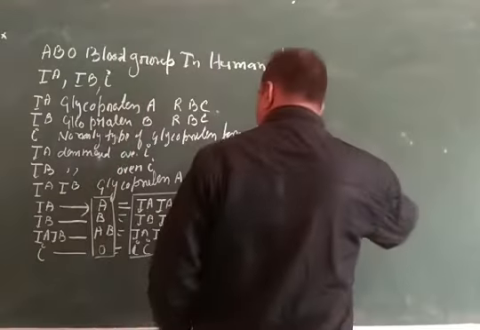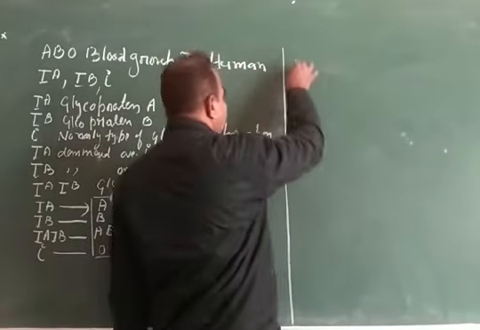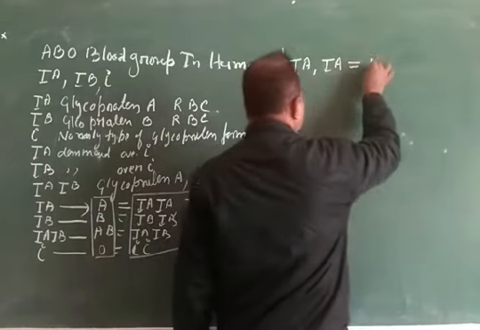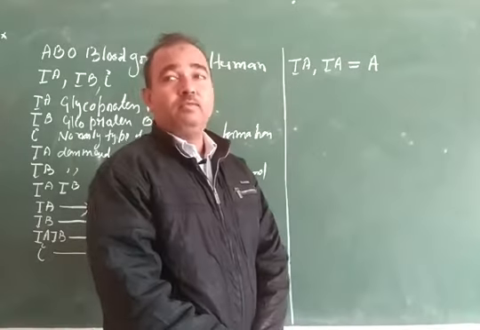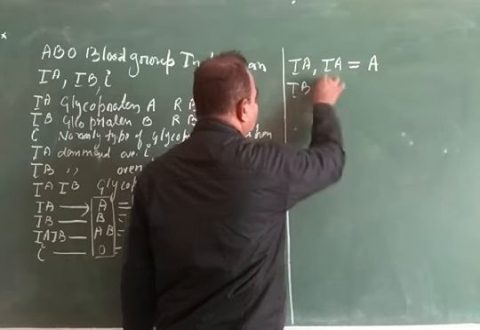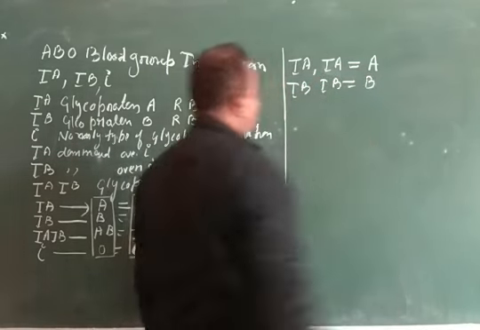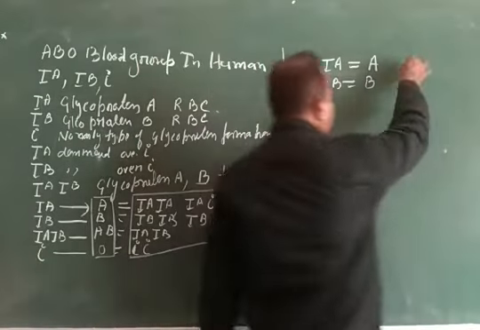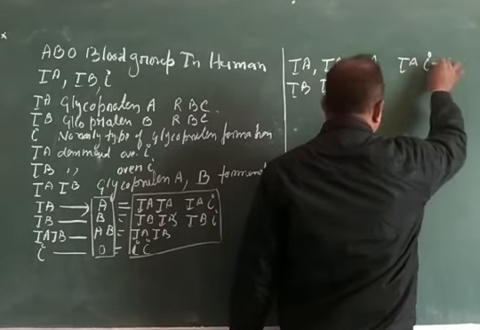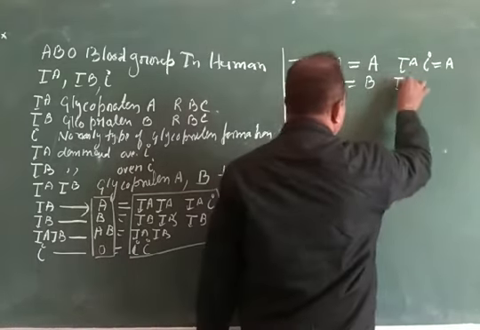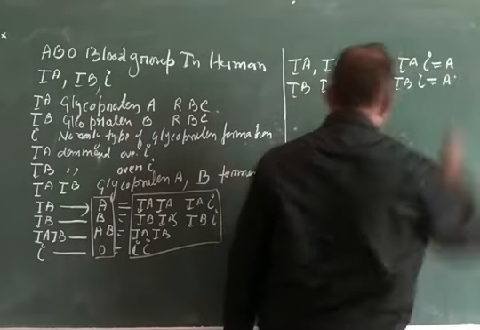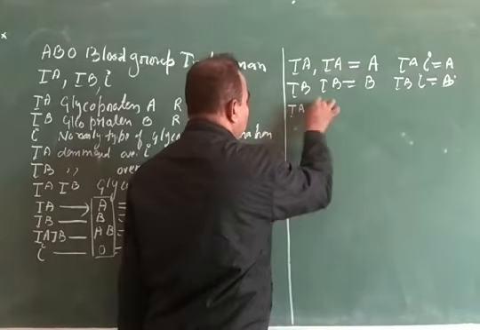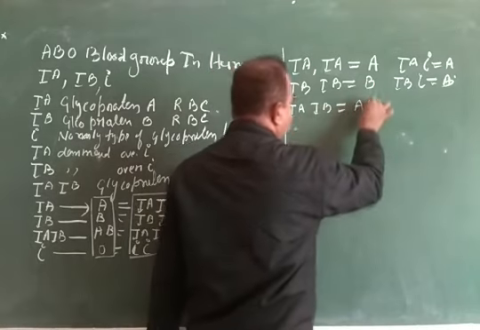For example, if a man possesses IA and IA genes, then the blood group is A. If a man possesses IB and IB, the blood group is B. If a man possesses one dominant and one recessive gene, like IA and I, then the blood group is also A. Here with IB and I, the blood group is also B. If a man carries IA and IB, then the blood group is AB.